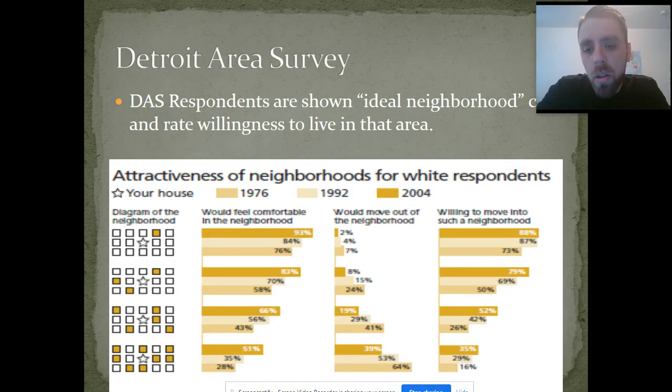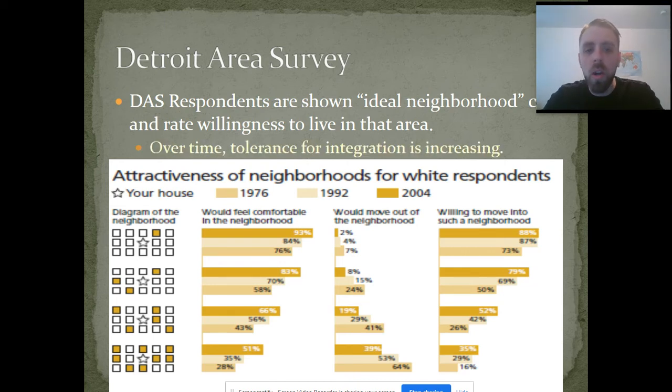Okay, so the article references this thing known as the Detroit Area Survey. This was interesting. People were given a hypothetical ideal neighborhood, and they had to rate their willingness to live in the area based on who their neighbors are. And this does show that over time, tolerance for integration is increasing. People are more willing to stay in integrated neighborhoods. People are less willing, or less vocal, about moving out of neighborhoods that are developing a type of racial and ethnic diversity that was not acceptable before.